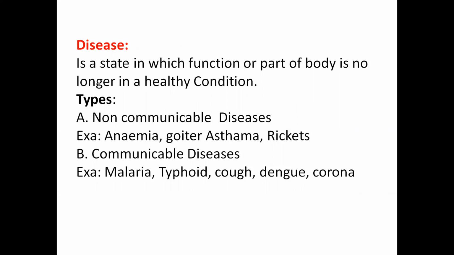Okay. So the next concept we learn is disease. It is the opposite of well-being of mind and body, a state in which a function or part of the body is no longer in a healthy condition. Two types of diseases we learn: one is communicable and the other is non-communicable. Non-communicable diseases are anemia, goiter, asthma and rickets. Communicable diseases are those which spread from one person to another through germs. So malaria, typhoid, cough, dengue, corona, which we are seeing worldwide, are communicable diseases.